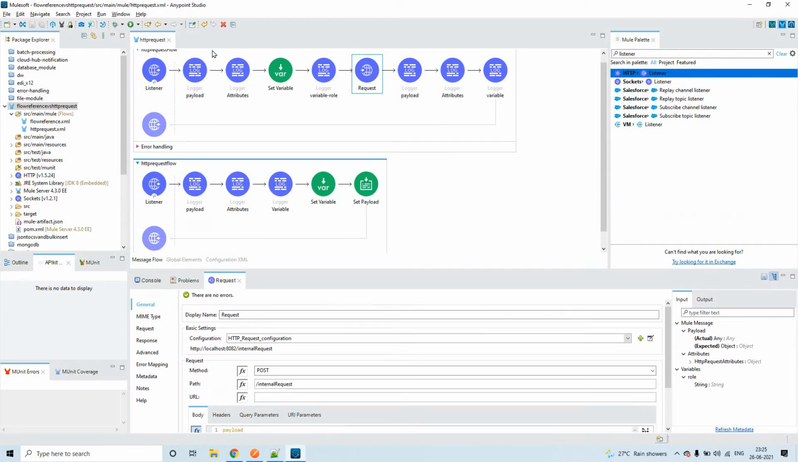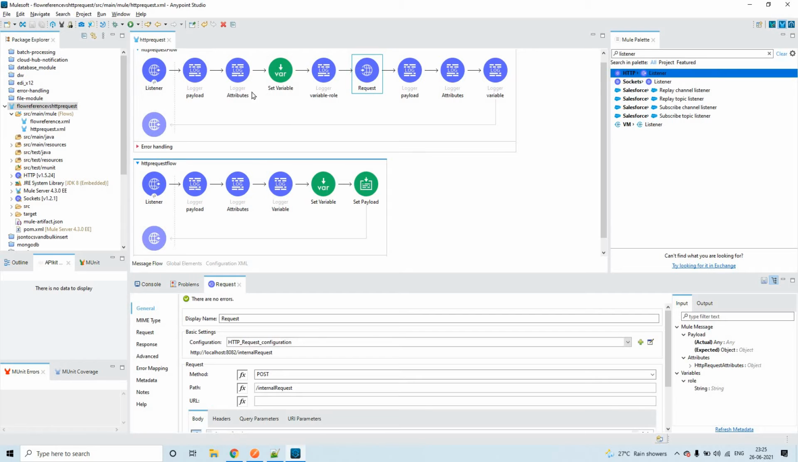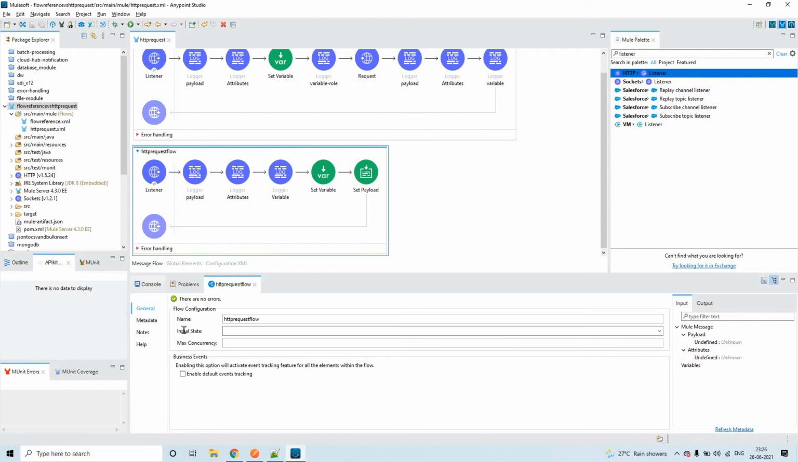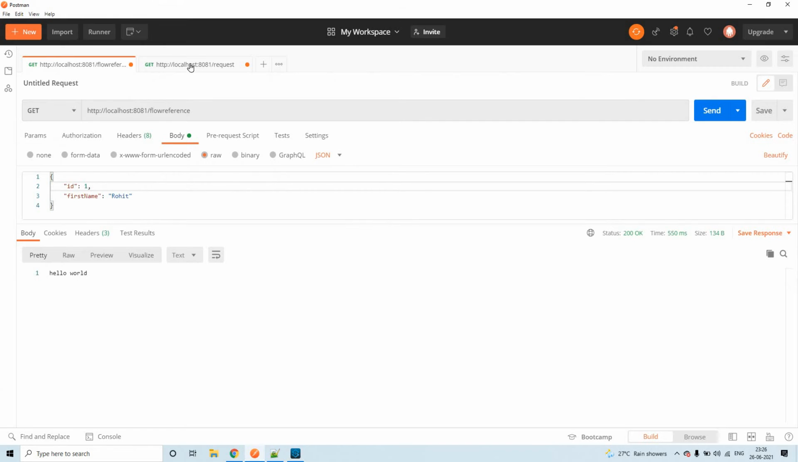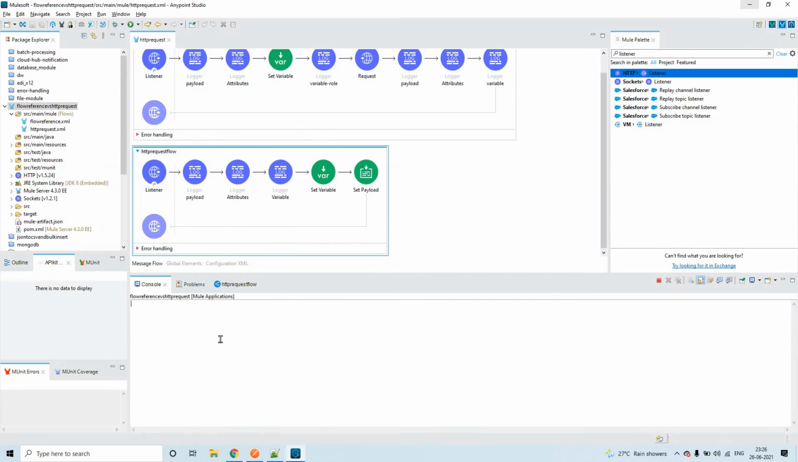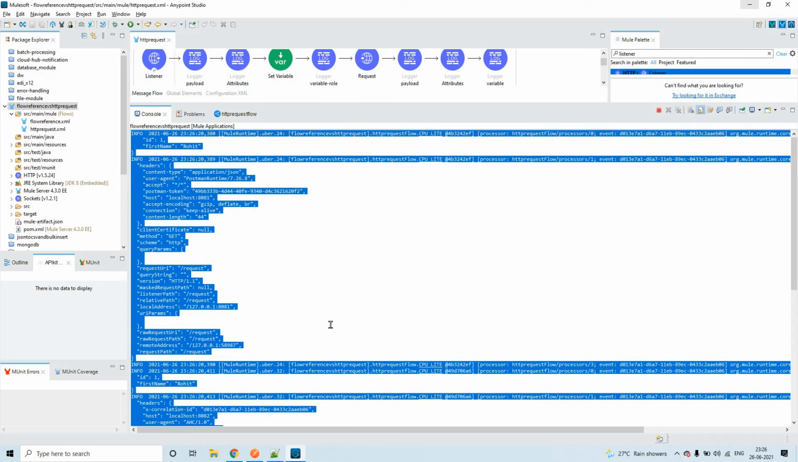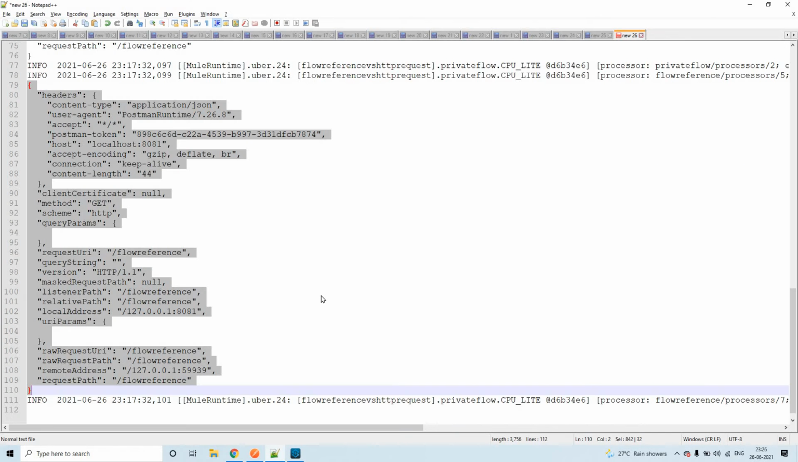Now let us see the propagation of these three entities to this HTTP request flow. This is what I'm talking about. Let me send the request. I'll send the same payload. Everything is configured here. Let me send the request. Now let us go through these things one by one.